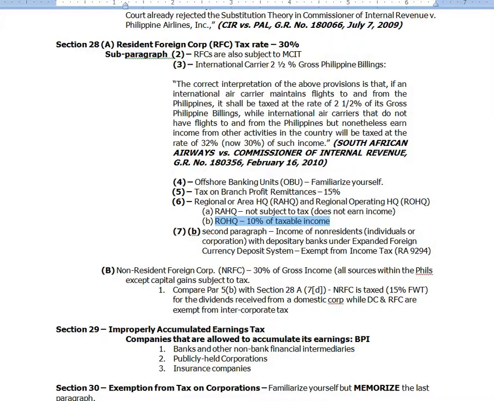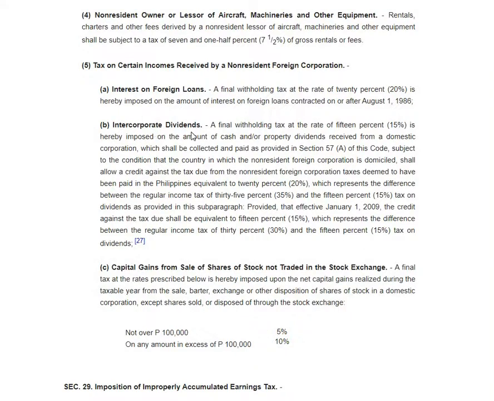But that is a final withholding tax. What is our basis? Section 28B, paragraph 5B. So let's go there so that you'll have visuals. Here you go. Intercorporate dividends. Tax on certain incomes received by a non-resident foreign corporation. A final withholding tax at the rate of 15% is hereby imposed on the amount of cash and or property dividends received from a domestic corporation, which shall be collected and paid as provided in Section 57A of this code.